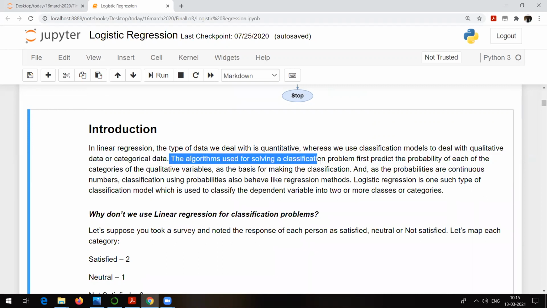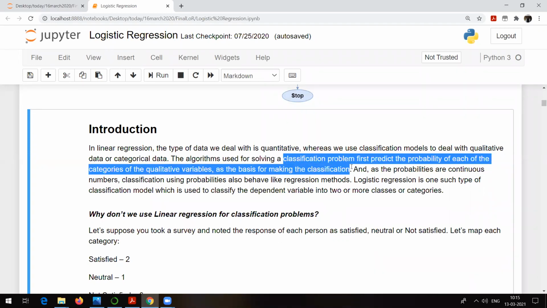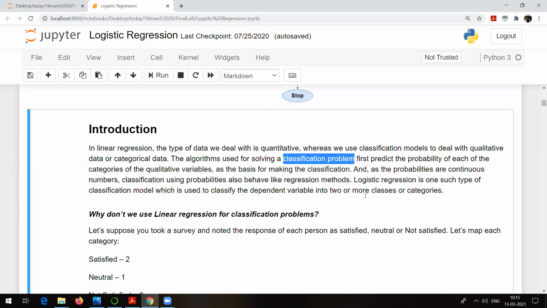The algorithm used for solving a classification problem first predicts the probability of each of the categories of the qualitative variables. That's what I was trying to talk about. The algorithms used for classification problems, for example logistic regression, is one of the algorithms used to solve classification types of problems. So what it does, it first predicts the probability of each of the categories. So for example, there are two categories.